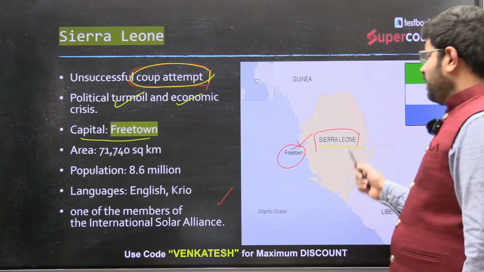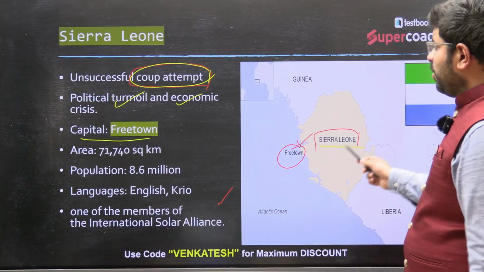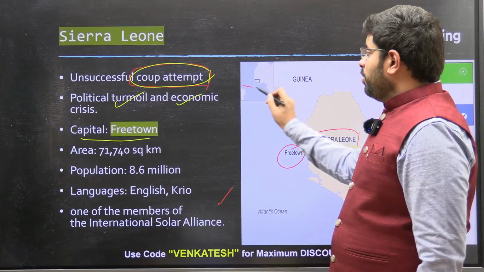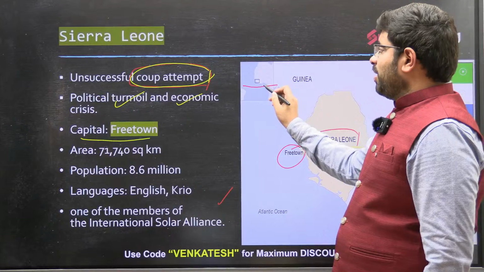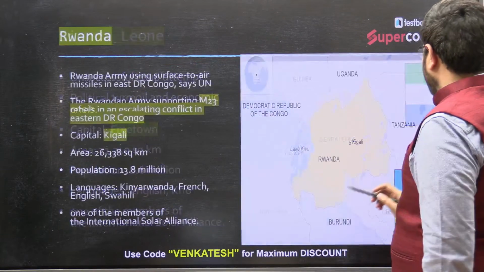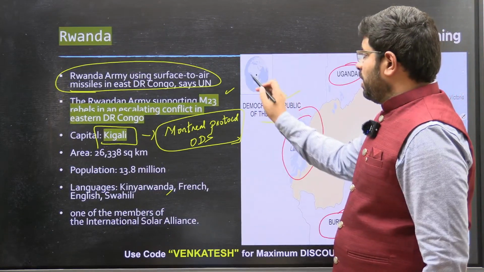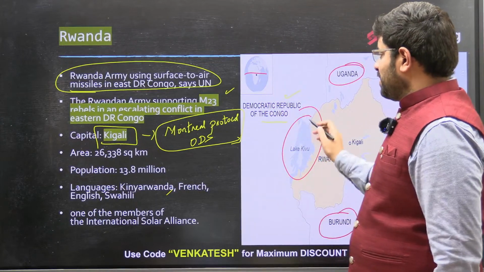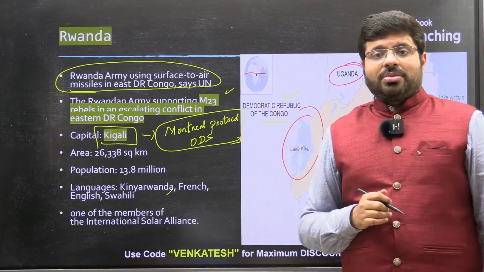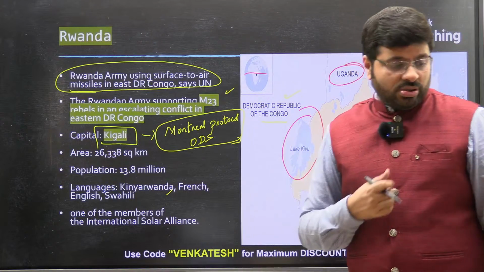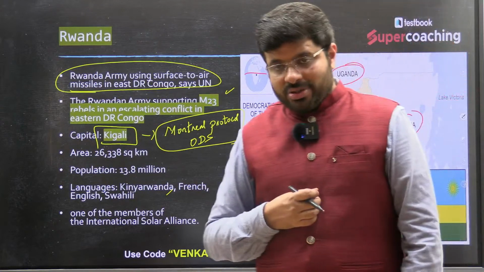As you can see here, Sierra Leone is above the equator, in Africa, whereas Rwanda is below the equator. So this is the southern hemisphere, and that is the northern hemisphere. Such questions also can be asked sometimes.